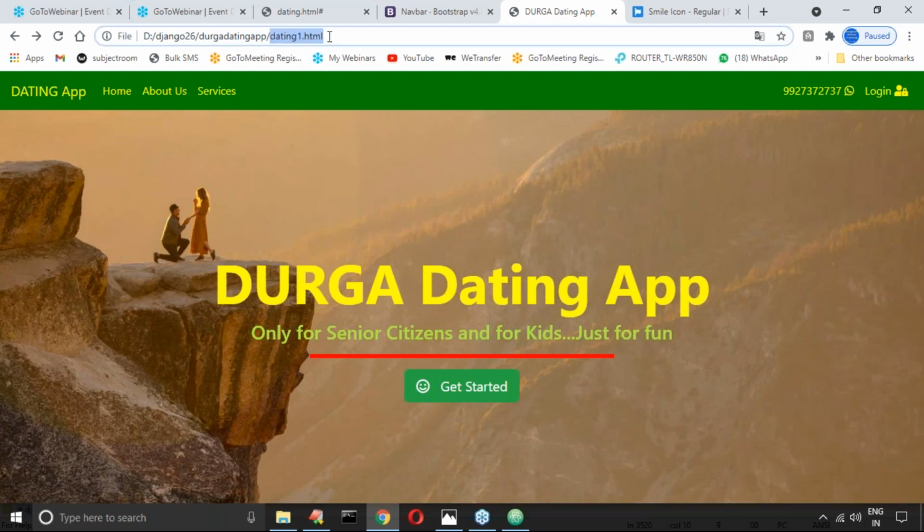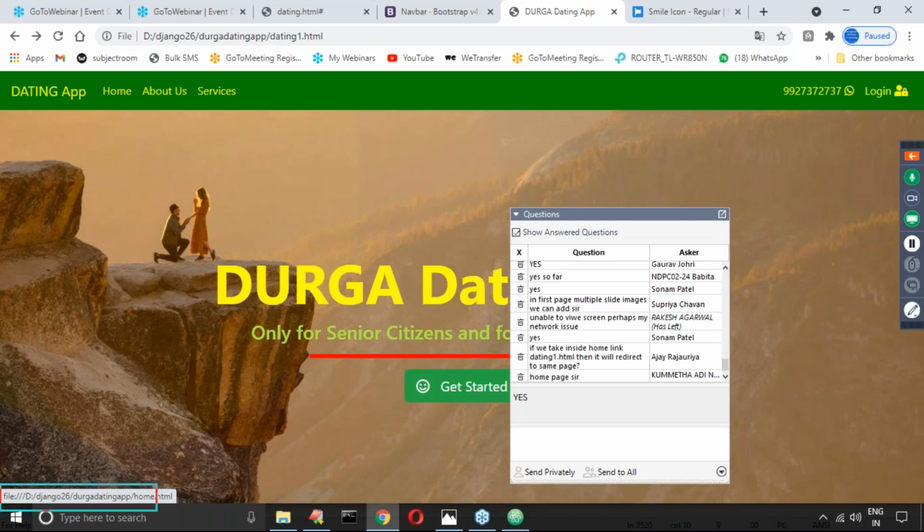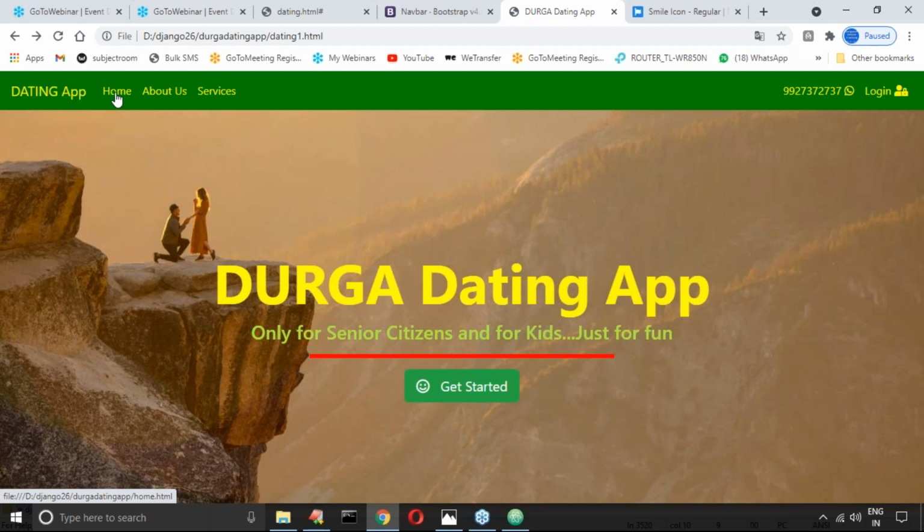Dating1.html is my main page, like index.html in general. If I click this one, it will point to home.html.